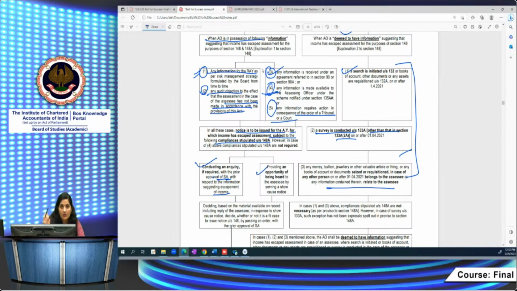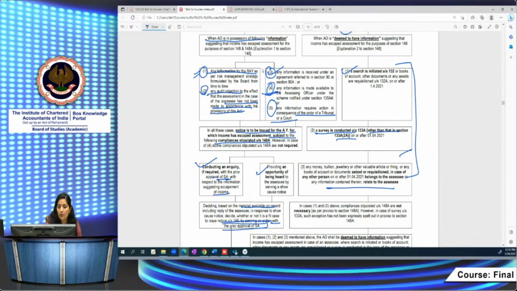He has to give a notice to the assessee to show cause why a notice should not be issued. Then, based on the material available, whatever he has gathered from these inquiries or the reply received from the assessee in response to the show-cause notice, he will decide whether it is a fit case for issuing a notice under Section 148, by passing an order with the prior approval.